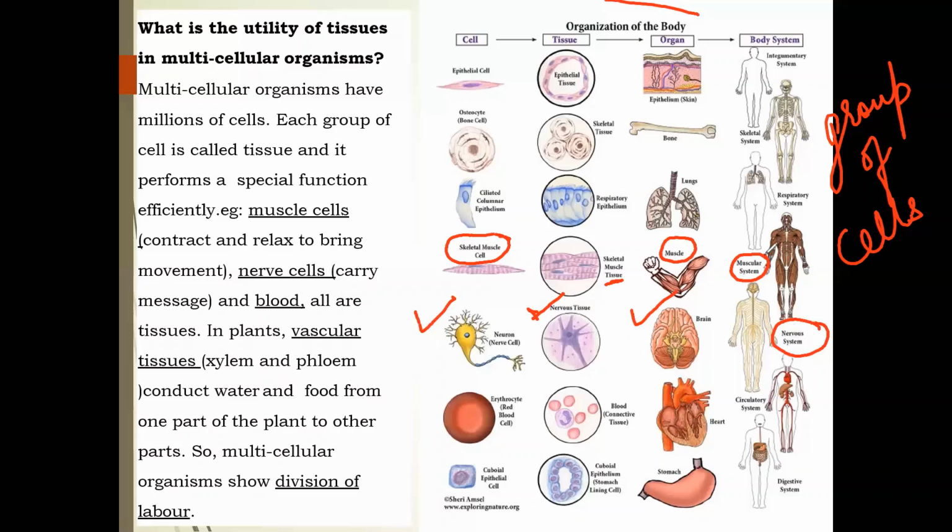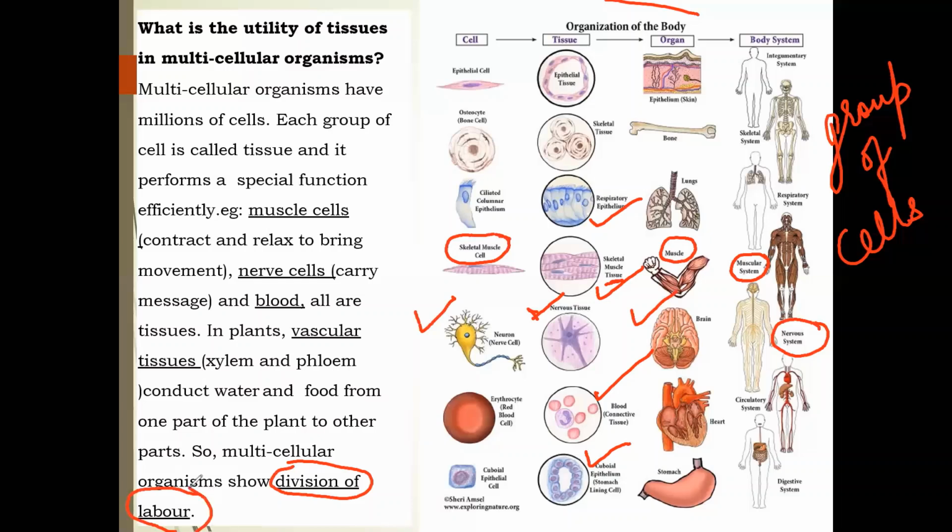What is the utility? Tissues like skeletal, respiratory, blood, epithelial, these types of tissues perform their own functions. Here we can say that multicellular organisms show a division of labor. What is a division of labor?